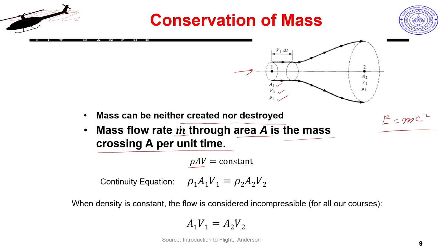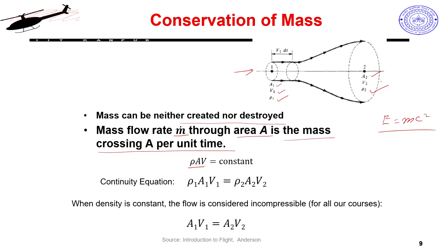And then if I go to some other point with, let us say, a diverging duct here, where the cross section is increasing, I will actually have this same mass flow rate here also, which means my area of cross section has changed to A2. My density may or may not be the same. If it is an incompressible fluid and my density is not changing, let us say water, then my rho 2 should be same as rho 1, under all conditions. Even for air, my rho 2 and rho 1 could be same as long as my flow velocities are not very high, not getting into high Mach number conditions above say 0.4, 0.5 Mach number, when compressibility has to be taken more seriously.